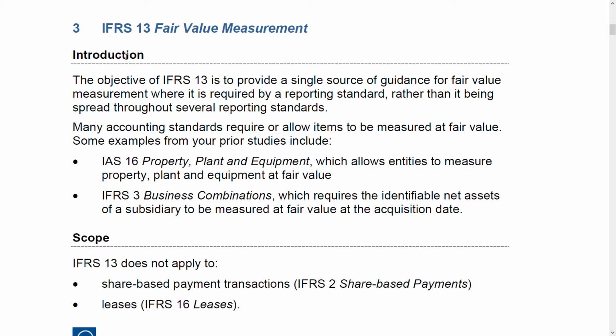And this standard will come, right? There is no skip. 100% IFRS 13 will come. There is no doubt about it. Usually I give a percentage, 90%, 80%, but IFRS 13 100%, because one way or the other you will get it, either through IFRS 16, either through IFRS 3, either through financial instruments, either through tangible or intangible assets, which is IAS 38, or through investment property, which is IAS 40. So either through one of the standards, fair value measurement you will be asked, no doubt. So let us go to the introduction.